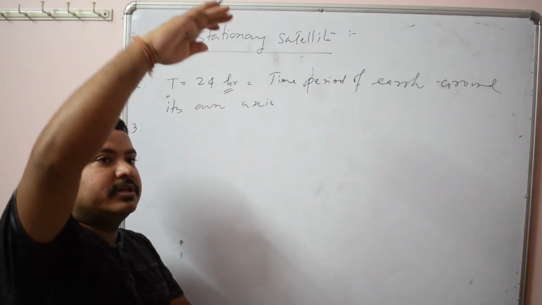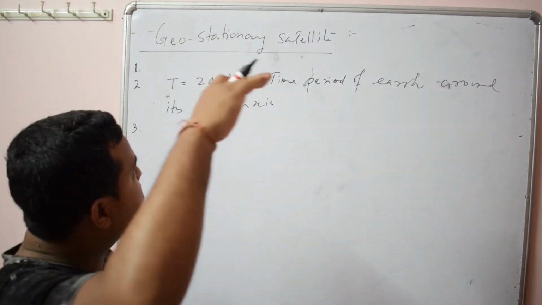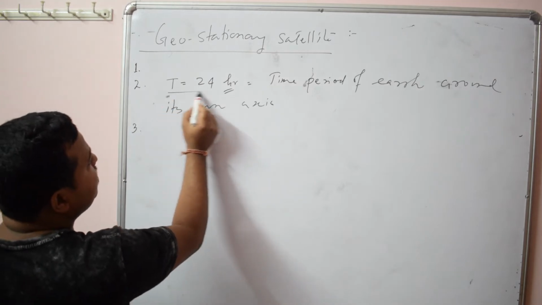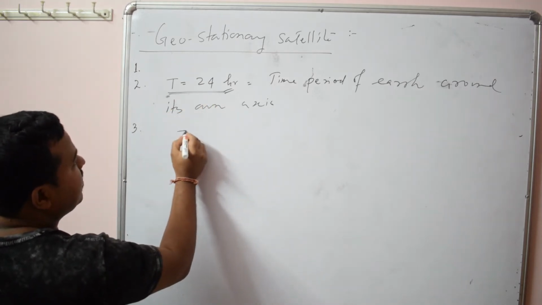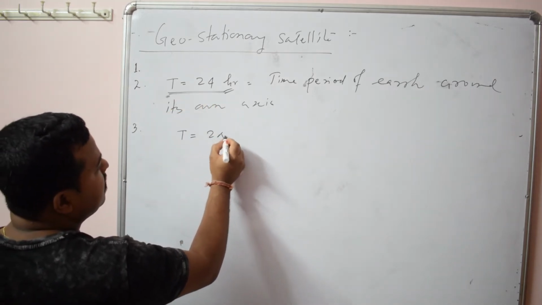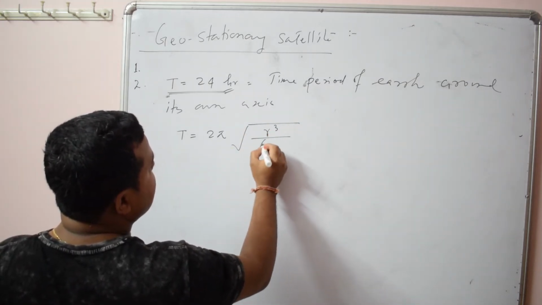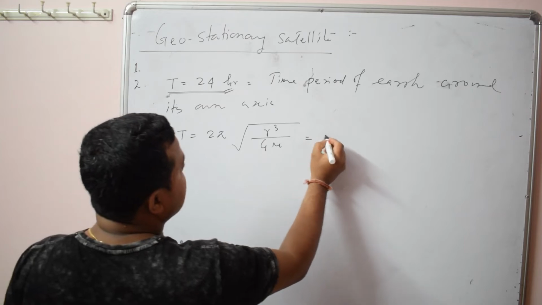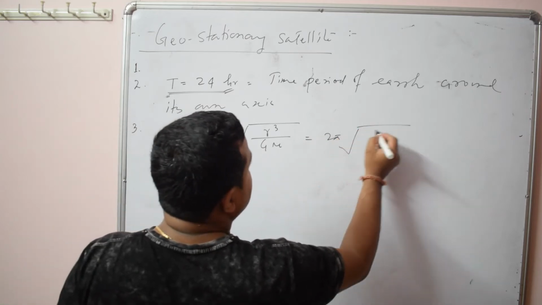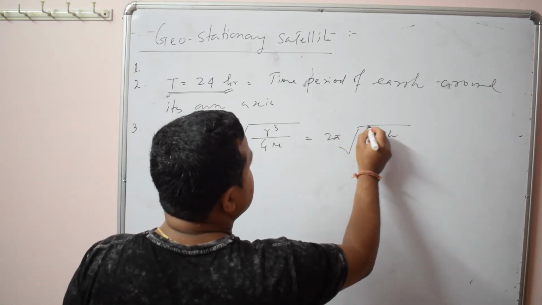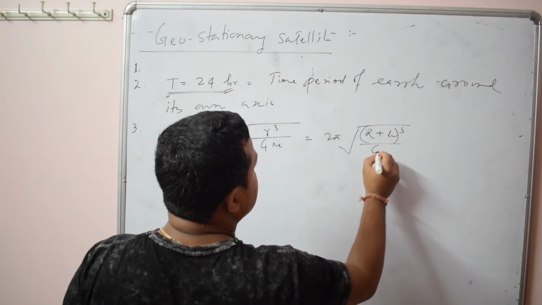And thirdly, they should be projected at a fixed height. Why should they be projected at a fixed height? Because here the time period is fixed. And what is the formula for the time period of a satellite? I have given you 2 pi root over r cube by GM. That means 2 pi root over (r plus h) whole cube by GM.